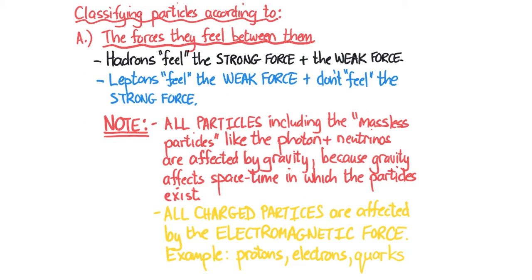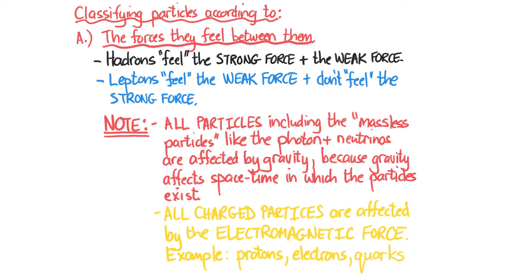So hadrons feel the strong force and the weak force, whereas leptons feel the weak force but don't feel the strong force. Note that all particles, including the massless particles like the photon and neutrinos, are affected by gravity. And the reason for that is because gravity, according to Einstein's theory of general relativity, is in actual fact the curvature of space-time.